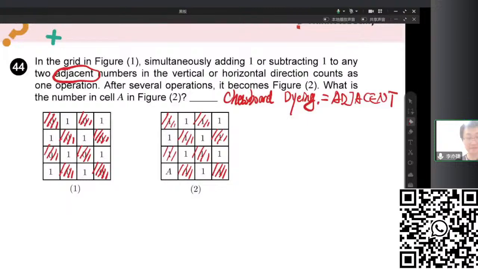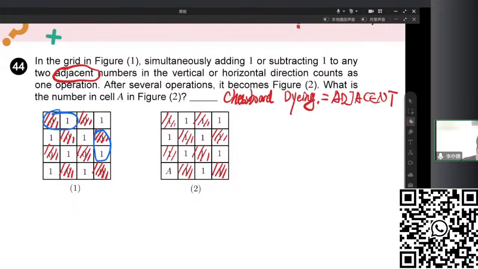Okay. Then, after we dye it into black and white, what do we do? So let's see, what's the operation we are doing? In each operation, we just pick 2 adjacent grids, like this or this, right? We just pick 2 adjacent grids to both +1 or both -1.